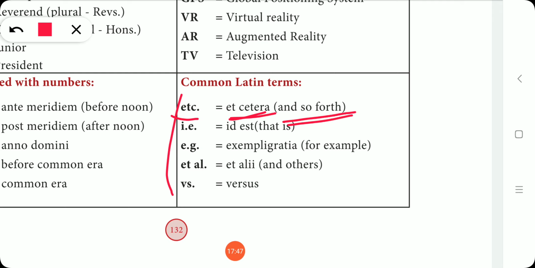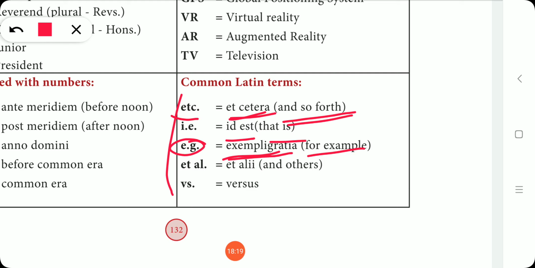That is the English word. i.e., that is, we use this; id est is Latin, and that is is the English. e.g., we use this for example. Exempli gratia is the Latin word, and for example is the English word.